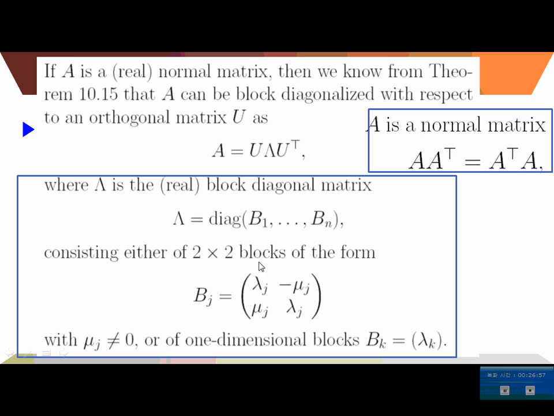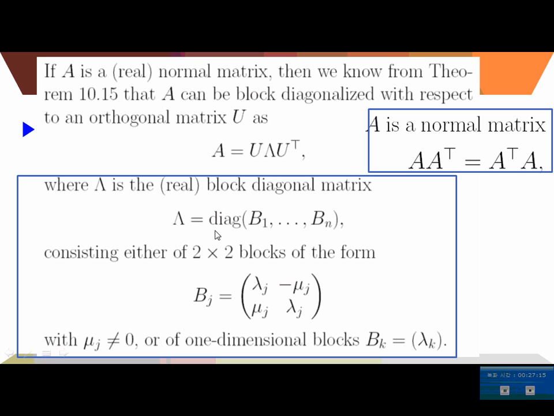If you have a complex eigenvalue, lambda j plus minus i mu j, then you can easily find a similar real 2 by 2 matrix like this.